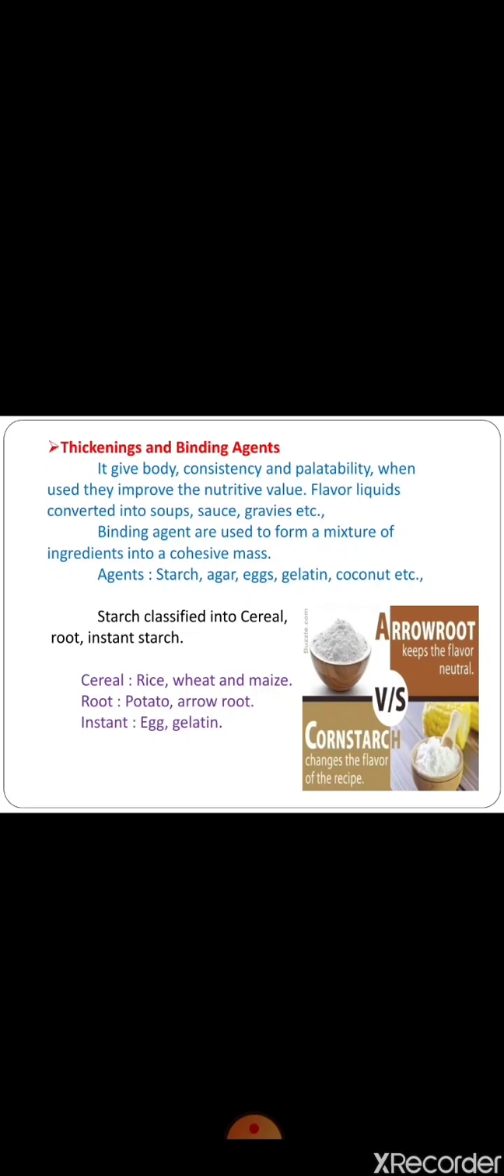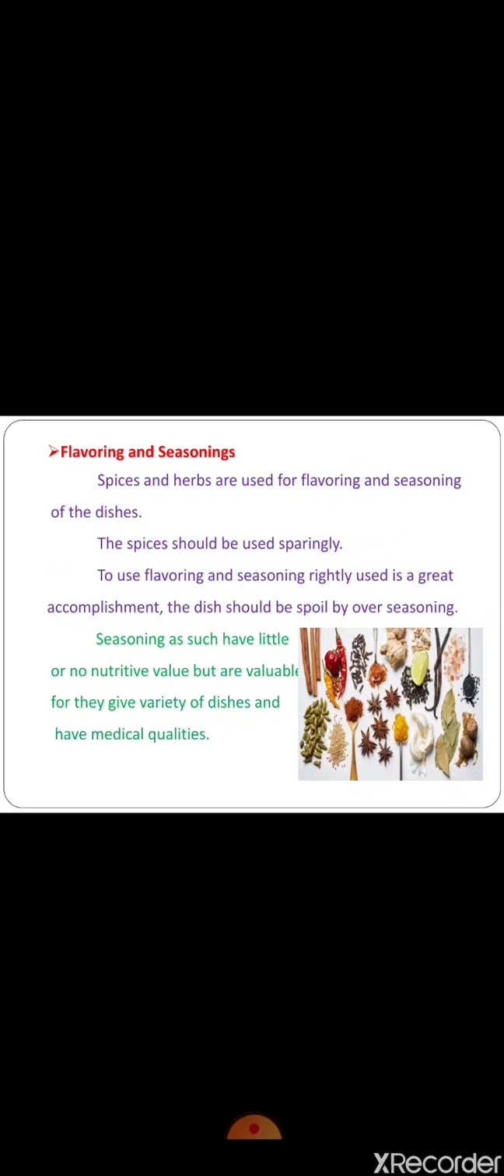Next one thing, flavoring and seasoning. Spices and herbs are used for flavoring and seasoning of dishes to get effective results. The success of cooking largely depends upon the help we obtain from flavoring and seasoning. Using flavoring and seasoning right is a great accompaniment, but a dish could be spoiled by being over-seasoned. The seasoning should bring out the natural flavor of the main ingredient and blend with it. Seasonings as such have little or no nutritional value, but are valuable because they give variety to the dishes and have medicinal qualities.